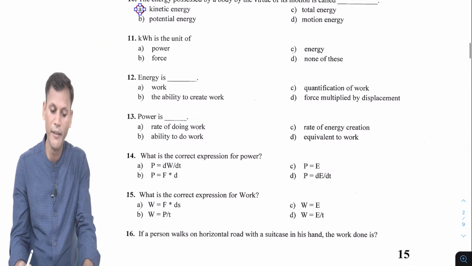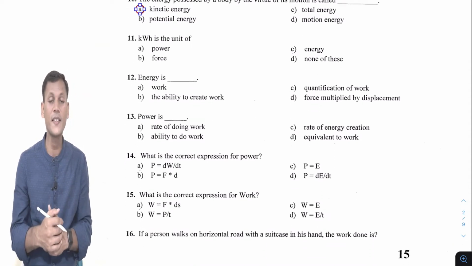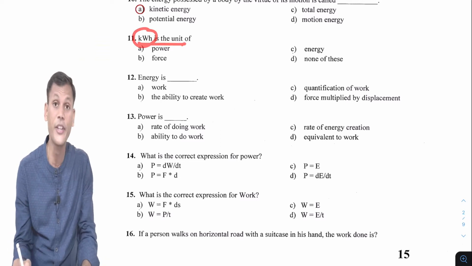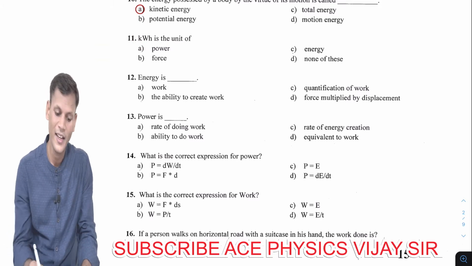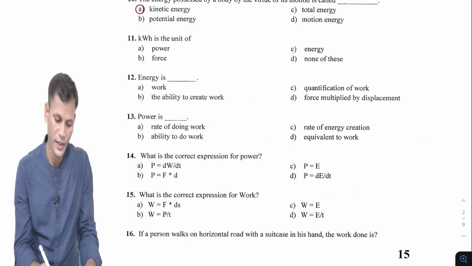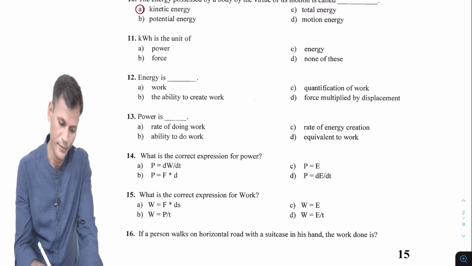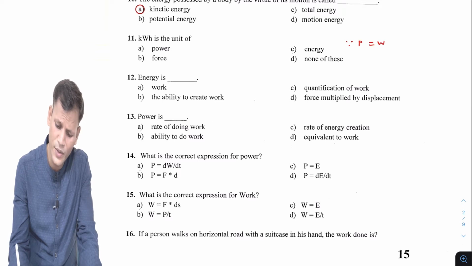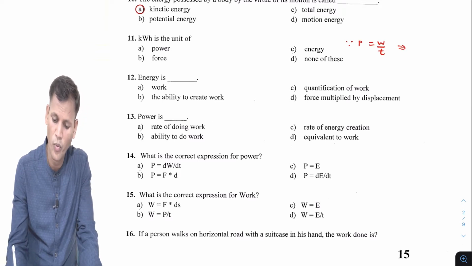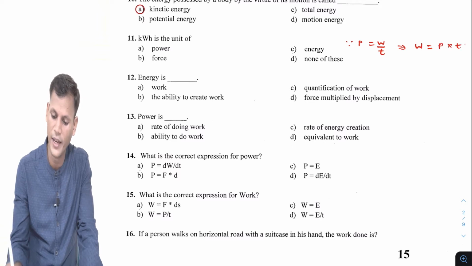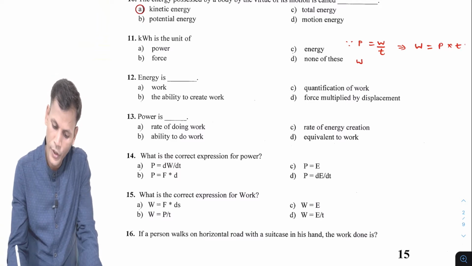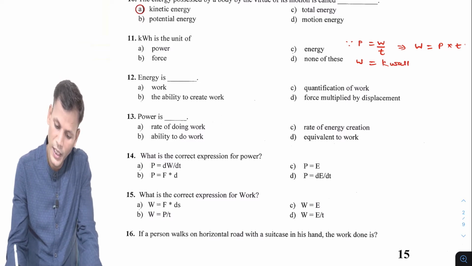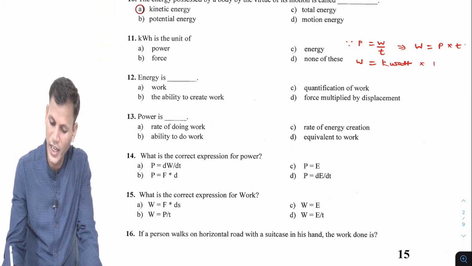Now question number 11. Kilowatt hour is the unit of. Kilowatt hour, the kWh, is the unit of what? Kilowatt into hour. So I will write one thing. We know since power is work done upon time, so work done is power into time. Unit of power is watt or kilowatt. So kilowatt into time, unit of time is hour.